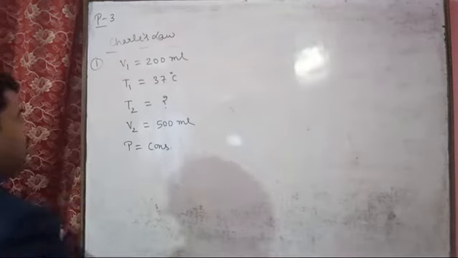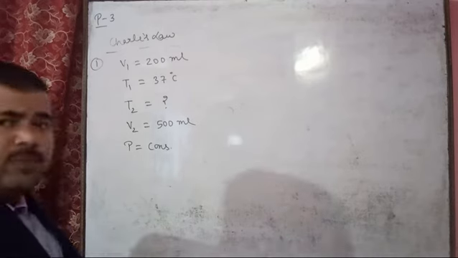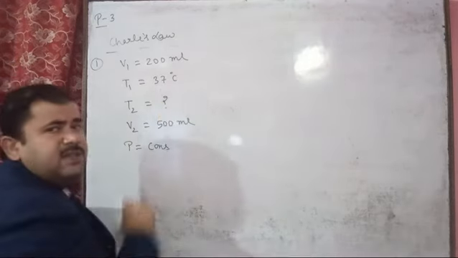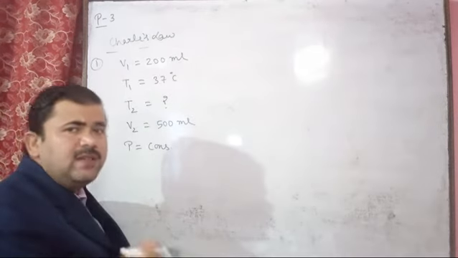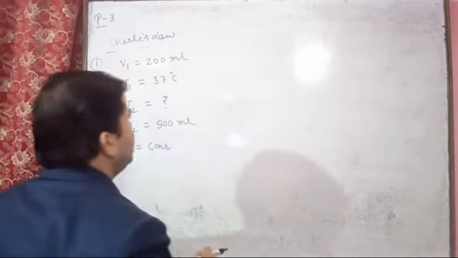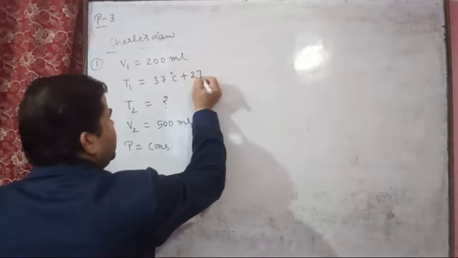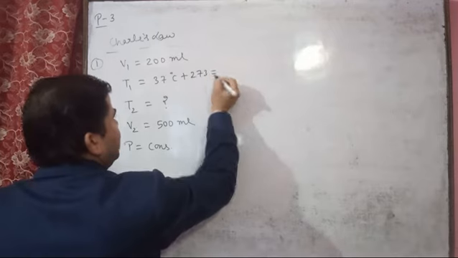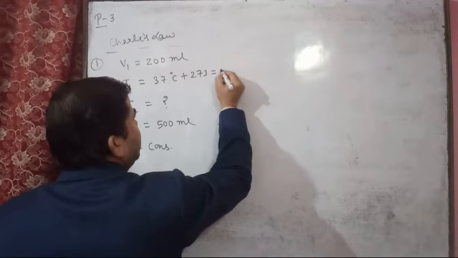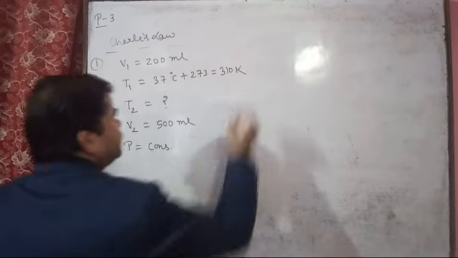So you will write all the information here, and one precaution you will take: the temperature is given in degrees Celsius, so you have to change it into Kelvin. By adding 273, we will get 310 Kelvin.